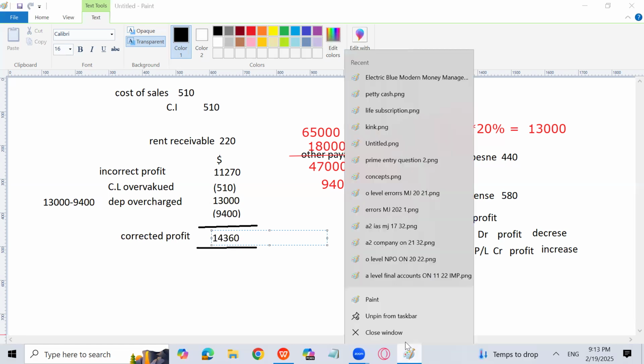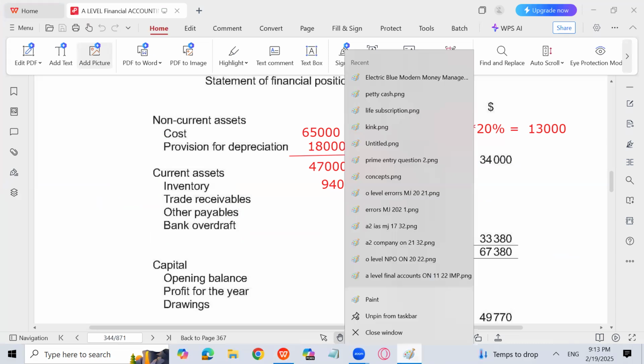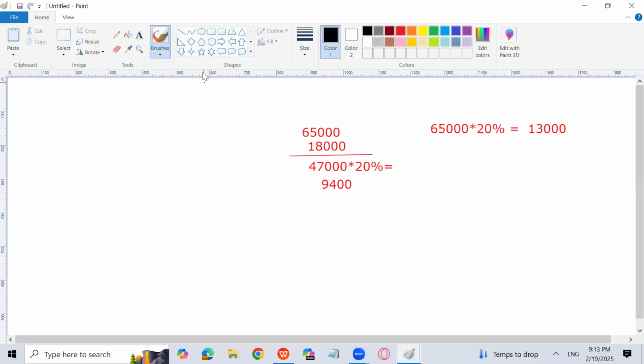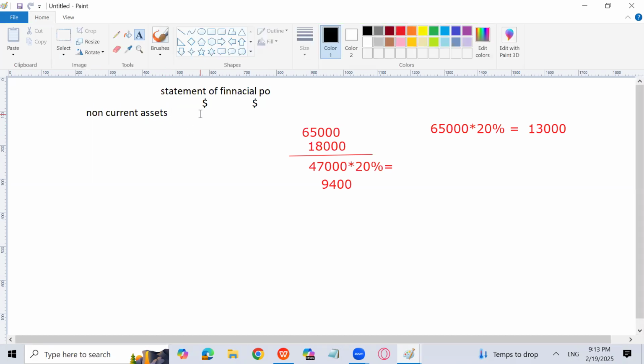Now I have to prepare the statement of financial position. The statement of financial position is already done over here, but that is basically wrong. So let me prepare it again for you. So let's prepare the statement of financial position or the corrected balance sheet, because the previous balance sheet is not correct actually. So here comes the dollar sign, and I will start with the non-current assets. I have the value of non-current assets, that is 65,000. That is the cost.